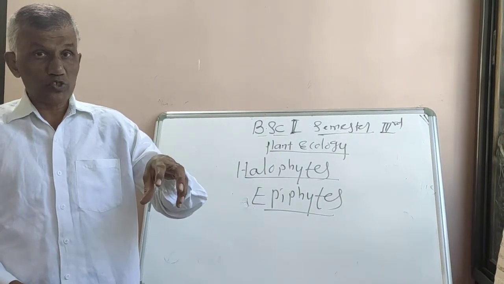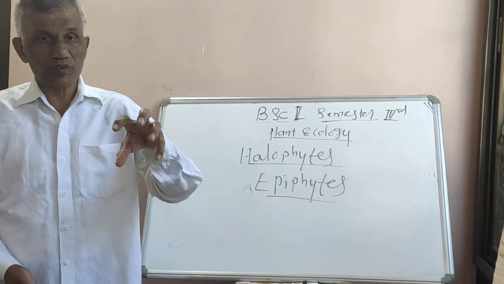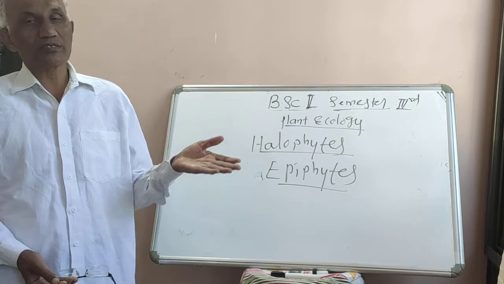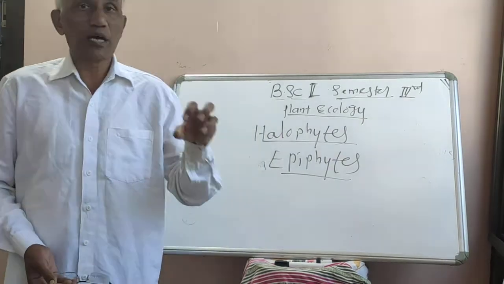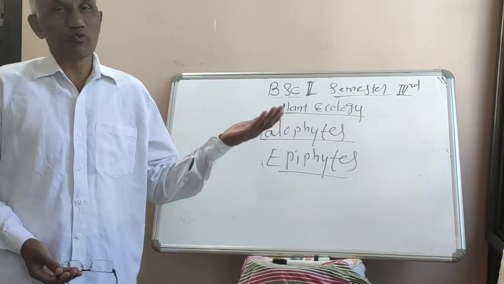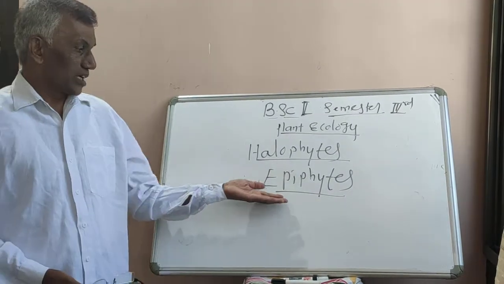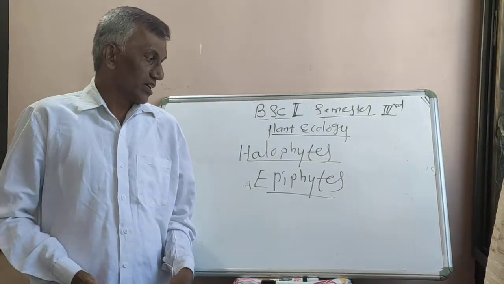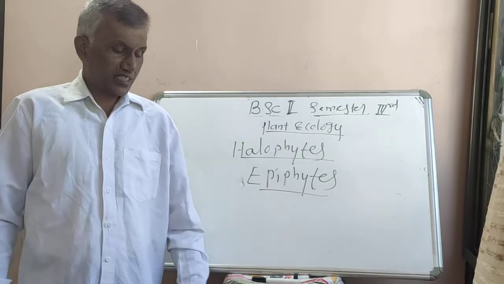Because whatever roots are there in epiphytes, they are mainly responsible for holding the plants, not absorbing material from the parental plants on which they are growing. They will not absorb nutrients. The nutrients will be absorbed by hanging roots, which are present in the epiphytic plants. Stem is, in most of the epiphytic plants, very weakly developed, leaves are also very weakly developed, poorly developed. So these are some of the important adaptive characteristics of epiphytic plants. Some of the common examples I have given.